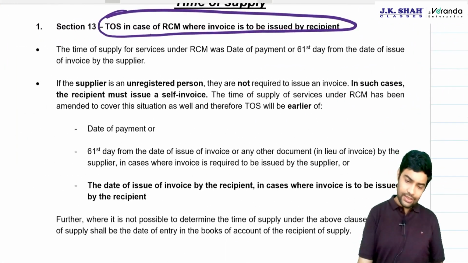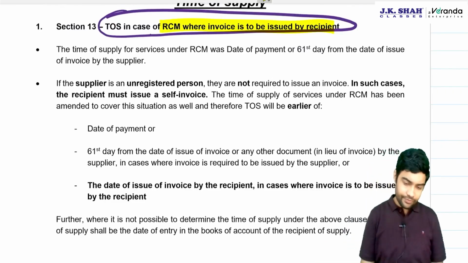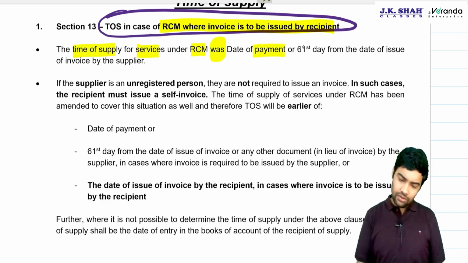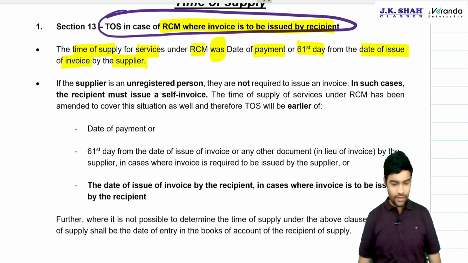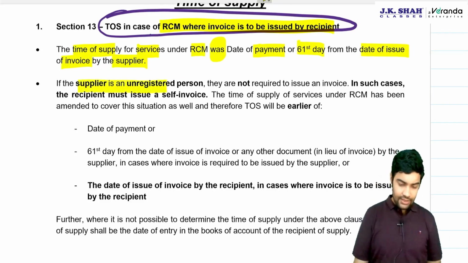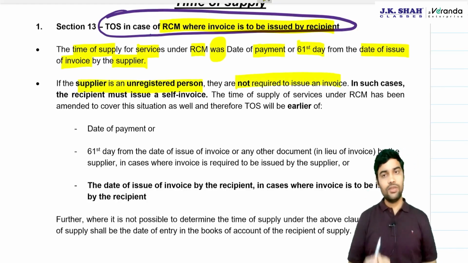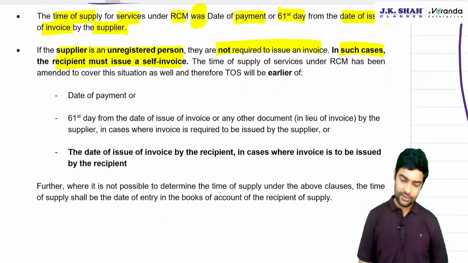POS for RCM, where invoice is to be by receipt. Time of supply for services under RCM was the old problem: payment date or 61st day from date of issue of invoice by the supplier. Now, if the supplier is an unregistered person, they are not required to issue invoice. Obviously, if they are unregistered, what is the need of issuing an invoice? In such cases, recipient must issue a self-invoice.